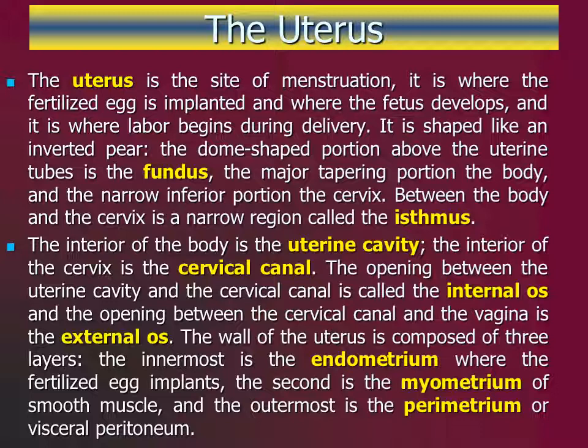When a woman is not pregnant, the endometrial lining of the uterus is shed approximately every 28 days in the process called menstruation.